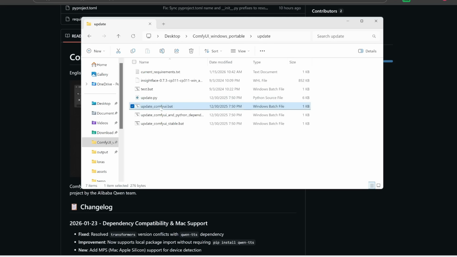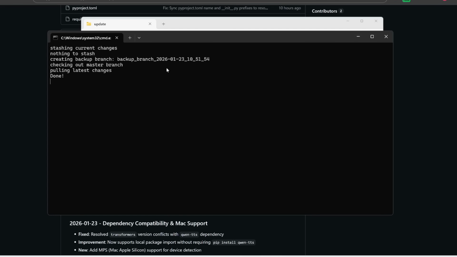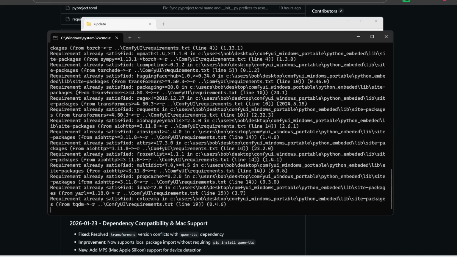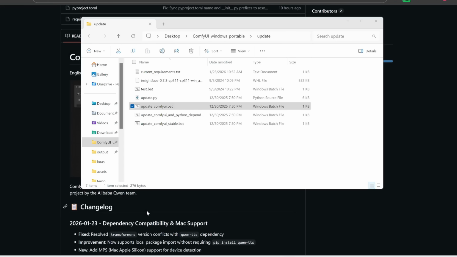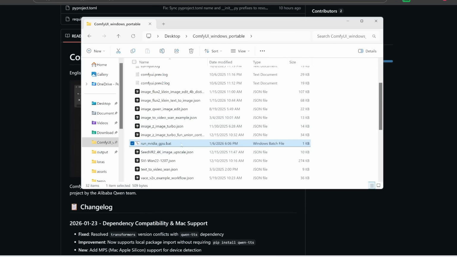For me, I'm going to double click on this one. So it's going to proceed to update to the latest version. All right, afterwards, the update has finished, so I can press any key to continue to exit out of that window. And then finally, we can now start running ComfyUI. So let me start this up.